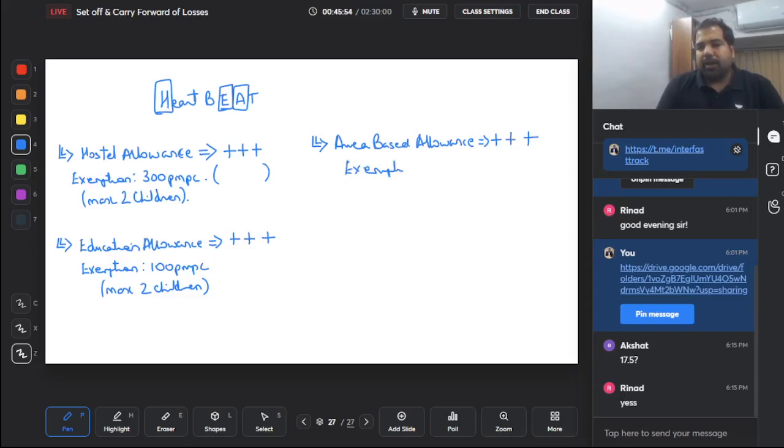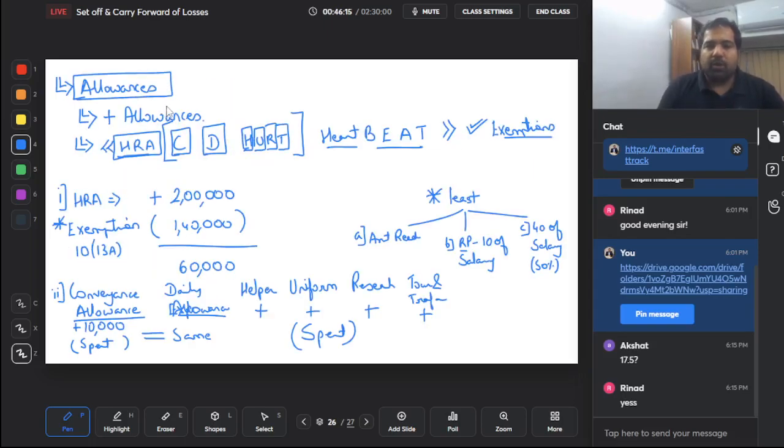Yes, you will get an exemption, which basically depends on certain figures. Example, for underground 800 per month, for desert area 200 per month. So it depends on place to place, and hence don't learn it by heart. The exam will tell you how much exemption you will get, and that depends on the area that you work in.